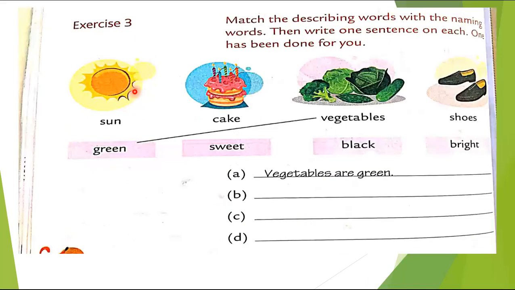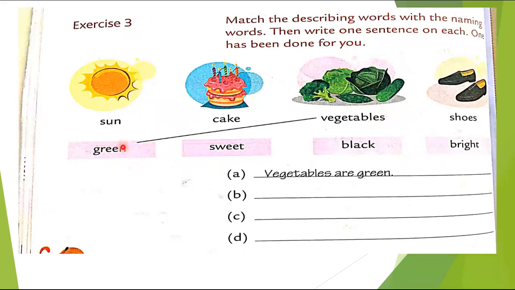Exercise 3. Match the describing words with naming words. Then write one sentence on each. One has been done for you. So green is an adjective, and we are talking about vegetables. It's a naming word.